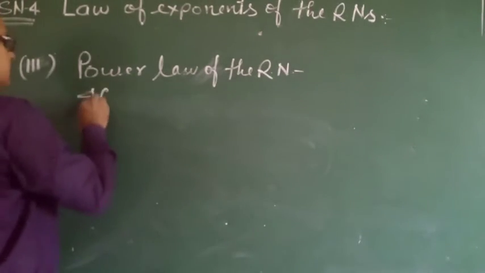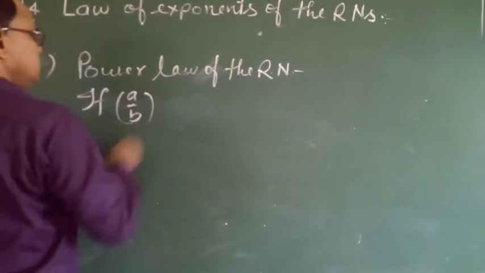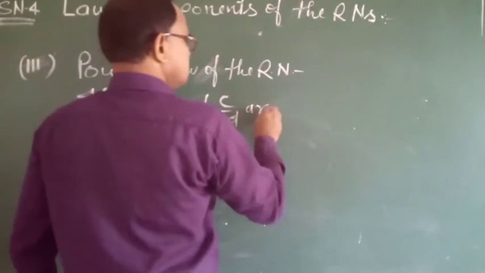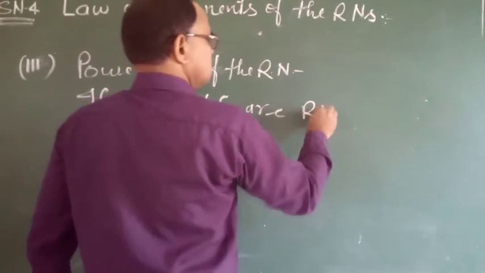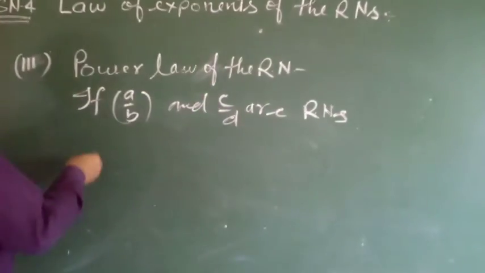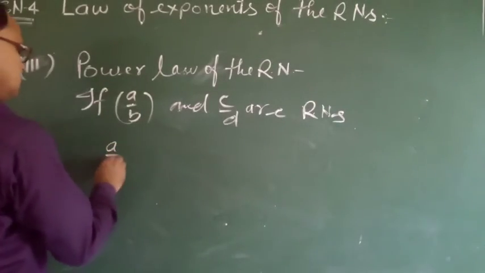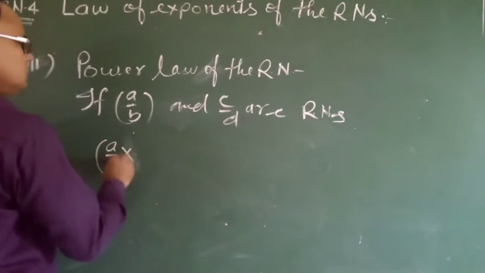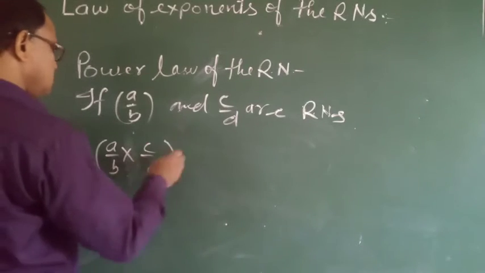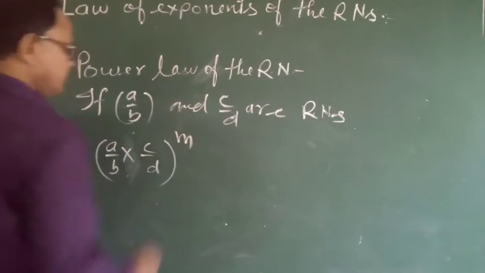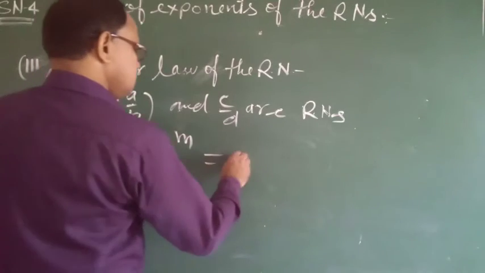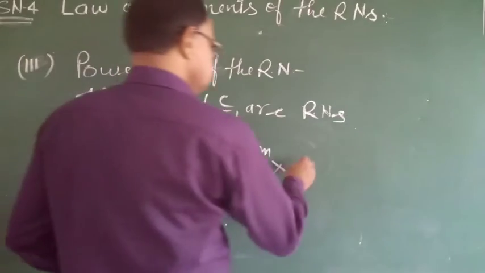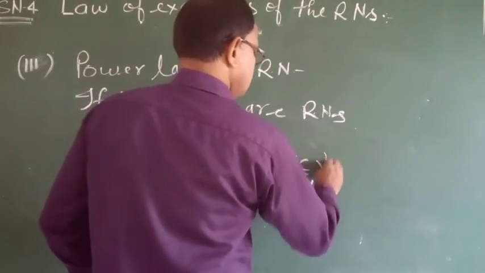Here, if a by b and c by d are two rational numbers, then (a by b into c by d) whole power m, we write as a by b to the power m and c by d to the power m.